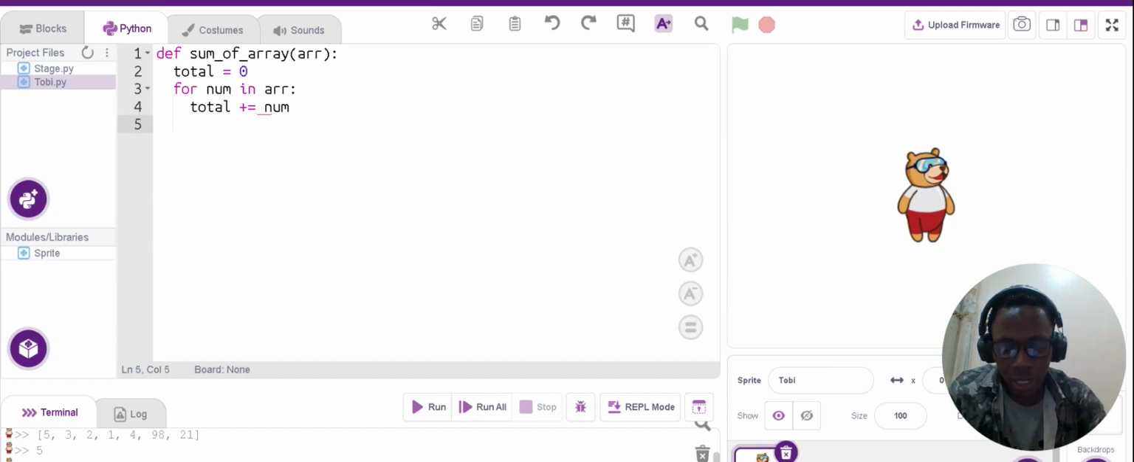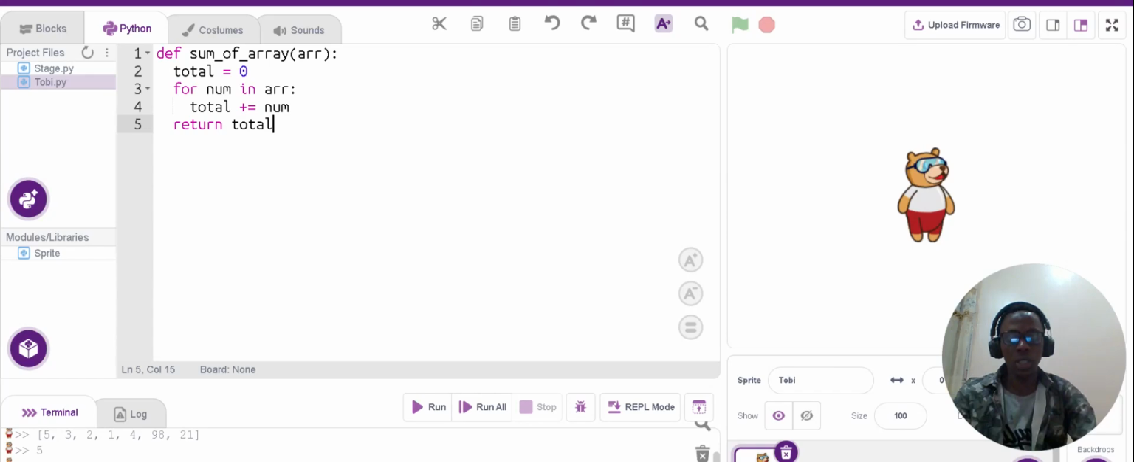The next thing is that you have to return it. Once all this has been done, it needs to be returned. I'll return the total. One interesting thing about this is that it may not give you the desired result if you do not indent properly. You have to know how to indent properly, at least 4 spaces, as is mostly known in Python.